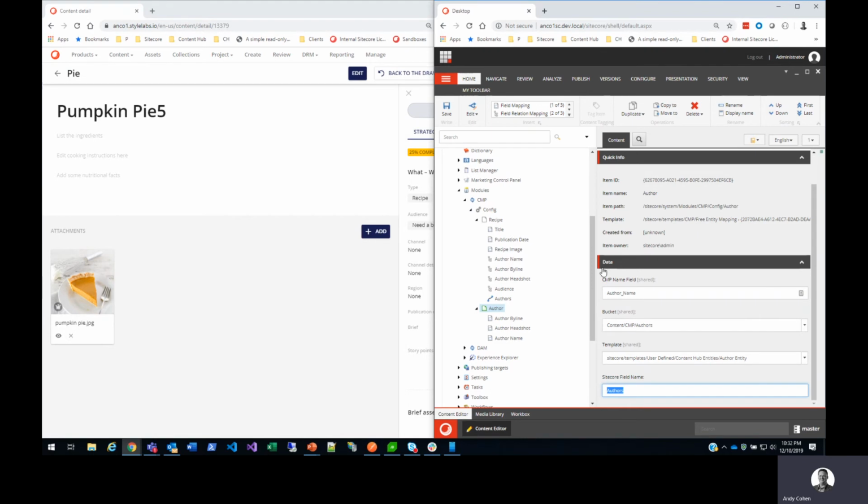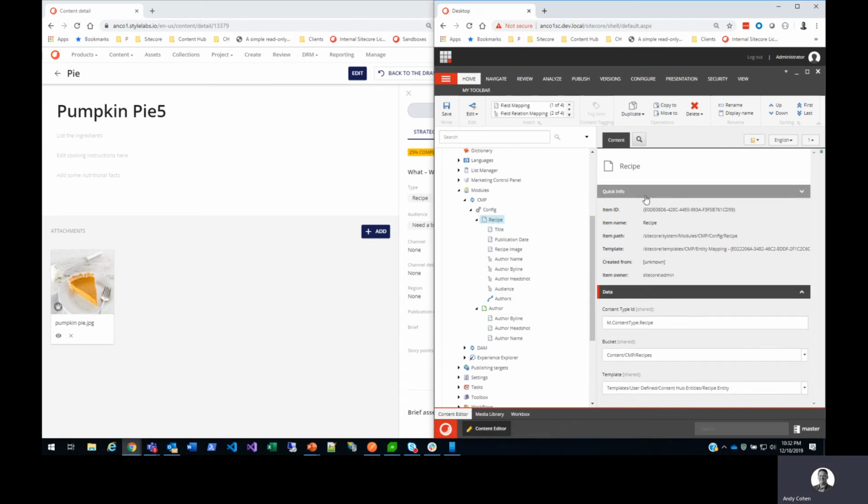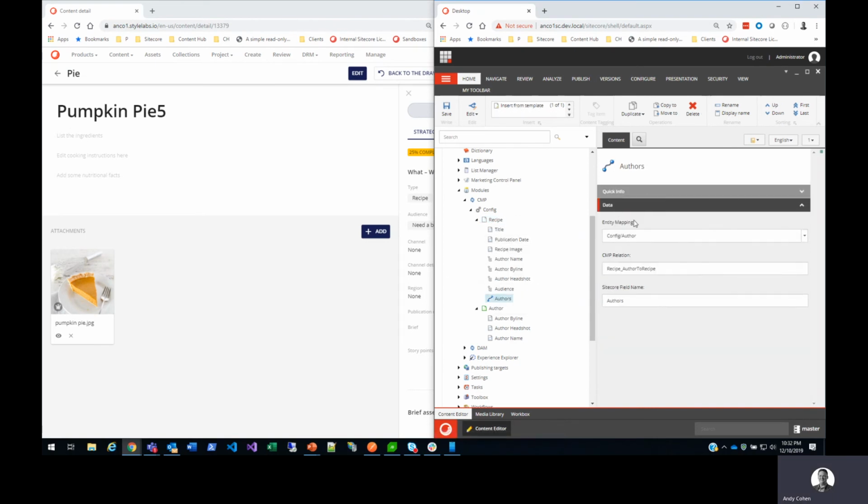And then the Sitecore field name. So actually, excuse me, this one isn't actually used. This was a remnant of a field that I no longer am using, so just ignore this portion. So the entity to entity mapping looks like this. It has the entity mapping, which is a mapping back to the entity author. So this maps directly back to this author. Then it has the CMP relation field, and then the Sitecore field name. Again, I moved this field over under this item, so ignore this, and it's really here.